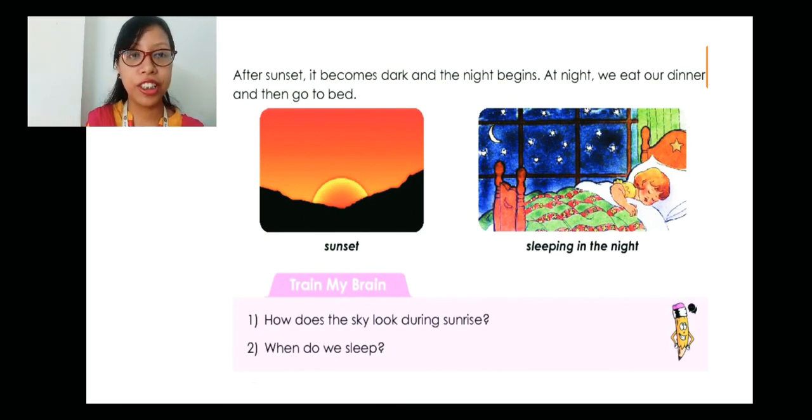Now we have a question here below. Train my brain. How does the sky look during sunrise? The sky looks orange red during sunrise. Then when do we sleep? We sleep at night. So these questions I will be giving in the Google Classroom.